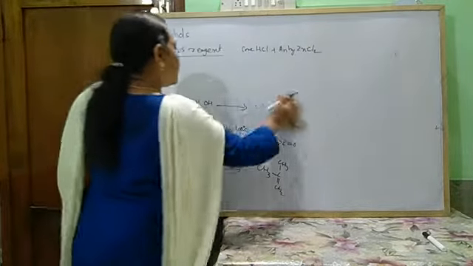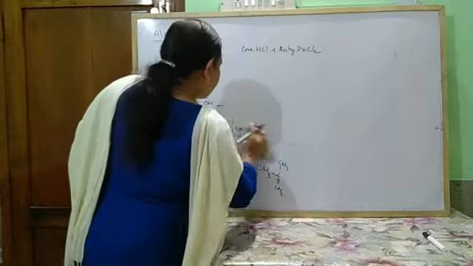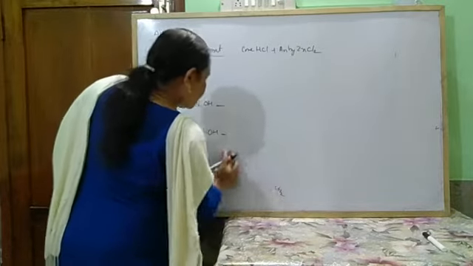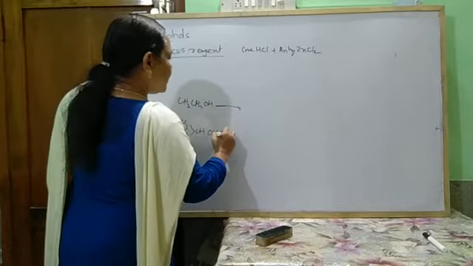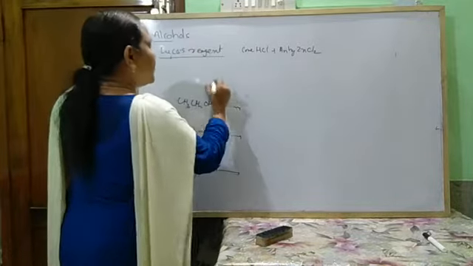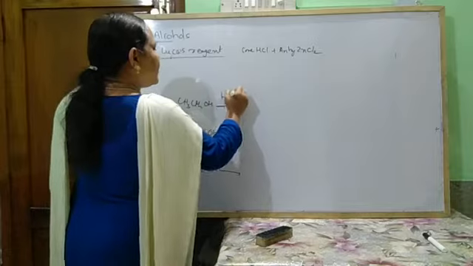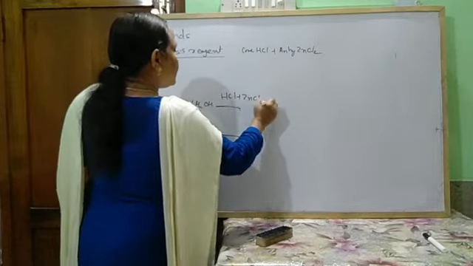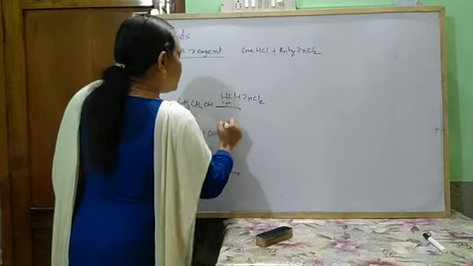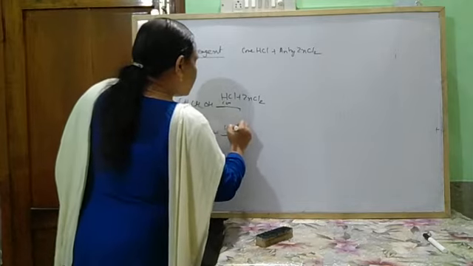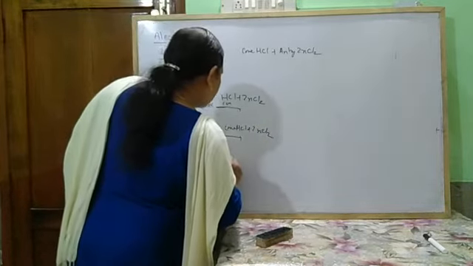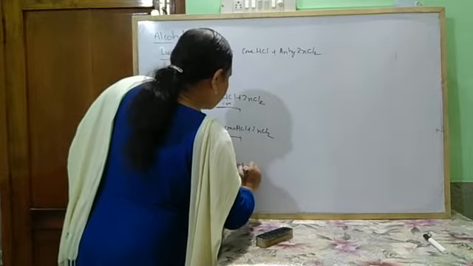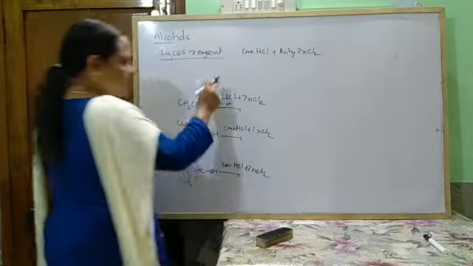And when alcohols are treated with this Lucas reagent, it gives turbidity. So that is concentrated HCl plus ZnCl2.